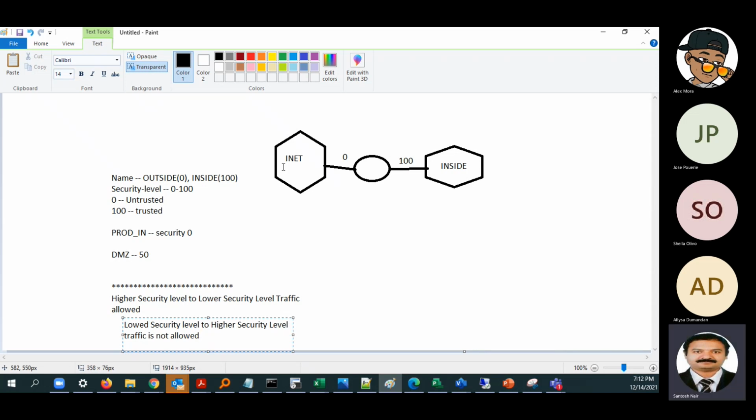Which traffic will be blocked? Any traffic coming from the internet to the inside network will be blocked. Right? So these are the two main rules for security level.